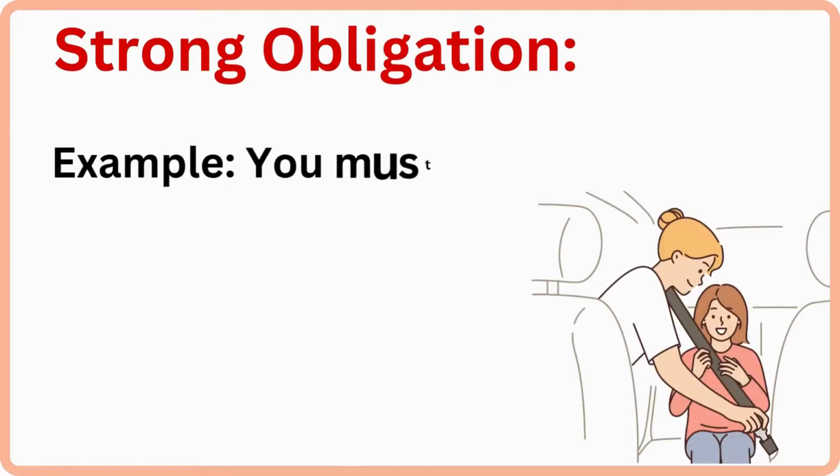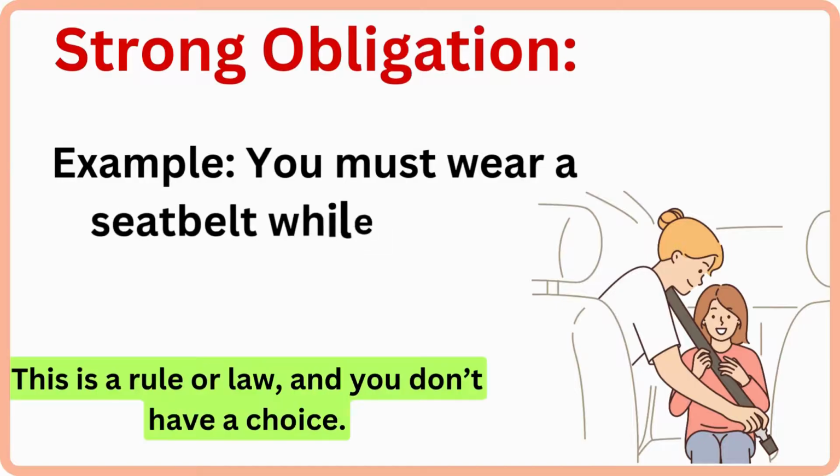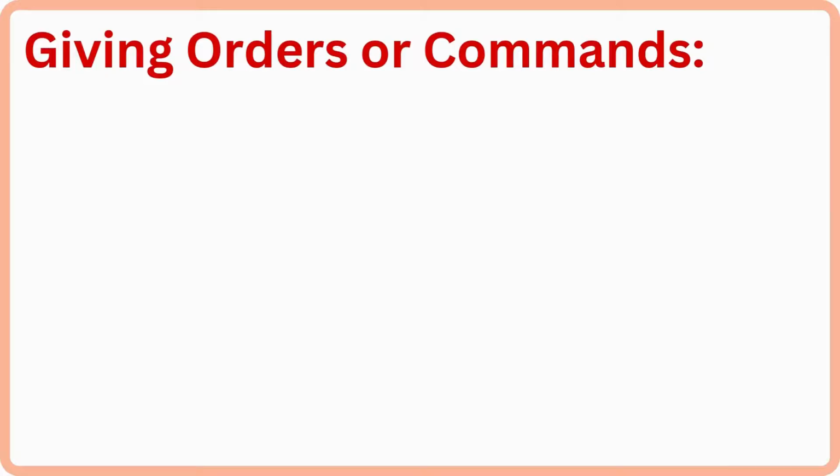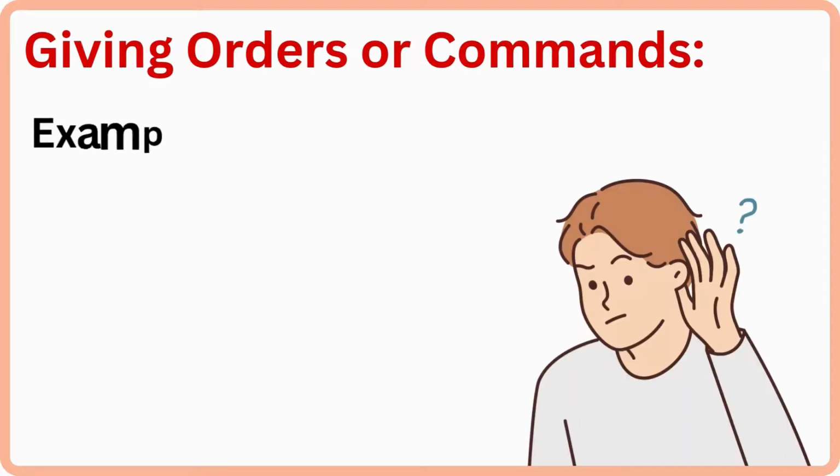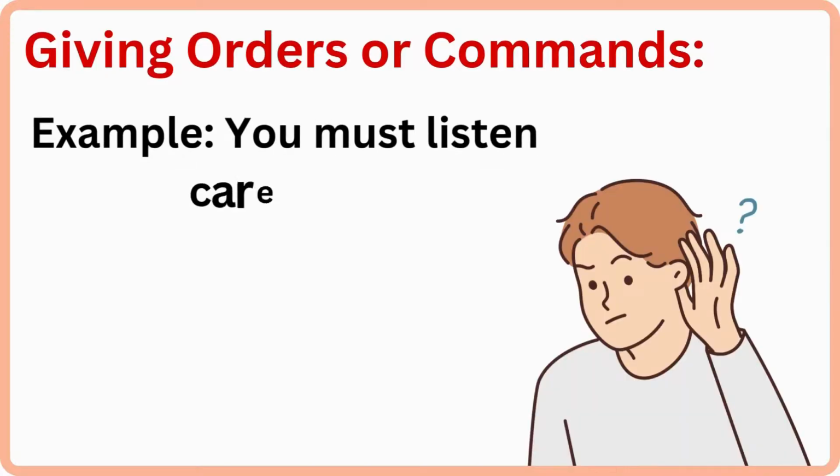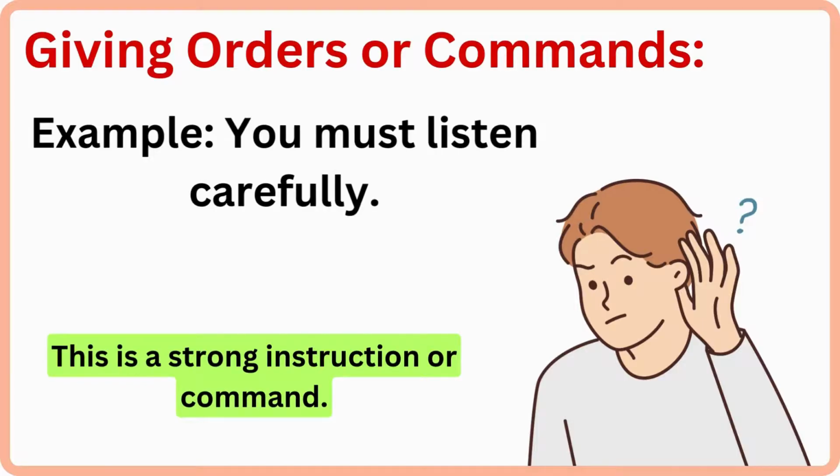Strong obligation. Example, you must wear a seatbelt while driving. This is a rule or law, and you don't have a choice. Giving orders or commands. Example, you must listen carefully. This is a strong instruction or command.